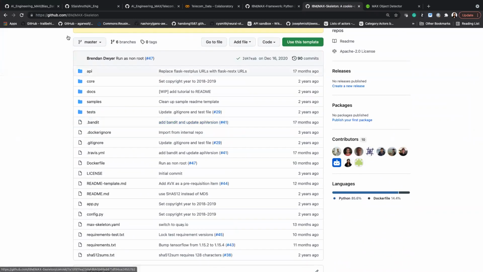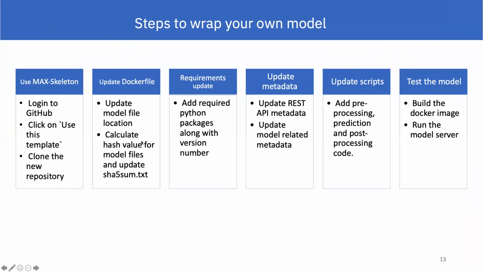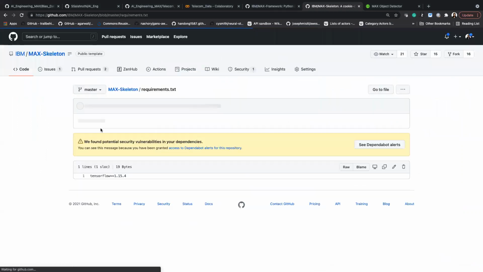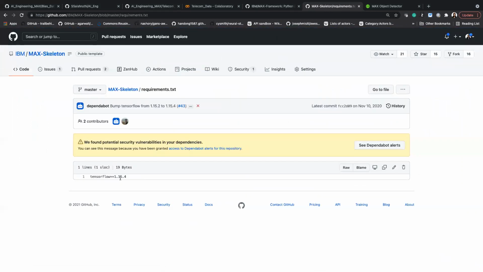You can click on use this template, and then you can start giving information about your model location, from where your trained model can be downloaded, and you can provide a list of packages required for running your code in the requirements.txt file. Here you can provide all the required Python packages to run your code.